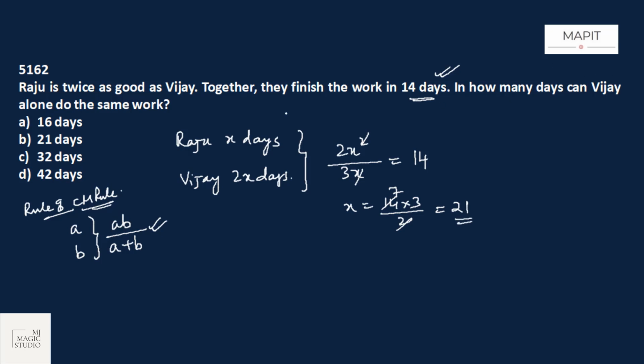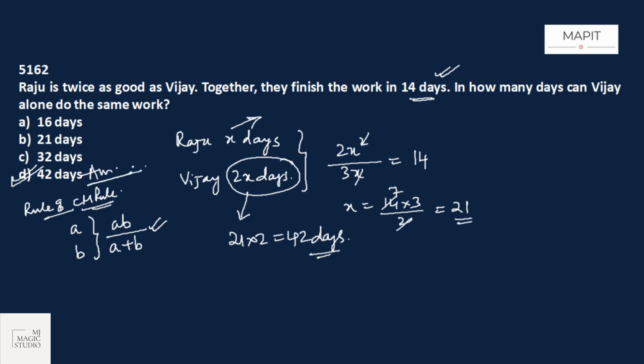Now the question is, Vijay alone does the same work in 2x days. 21 into 2 is 42 days. And if Raju's time is asked, it would be 21 days. But here Vijay's time is asked, so it would be 42 days. Option D fits in.